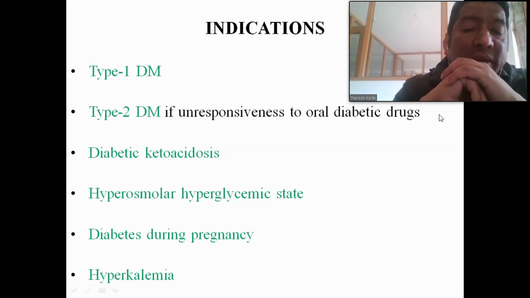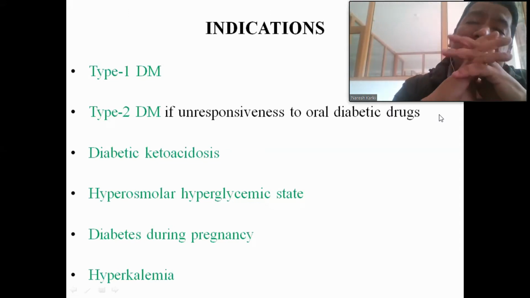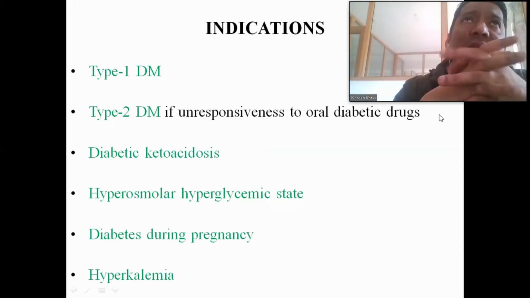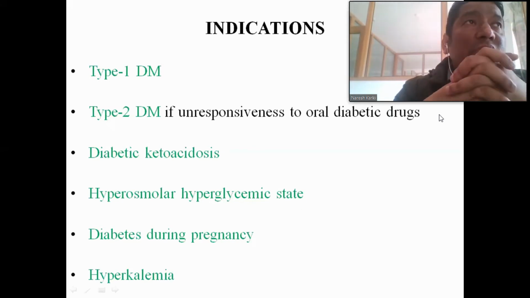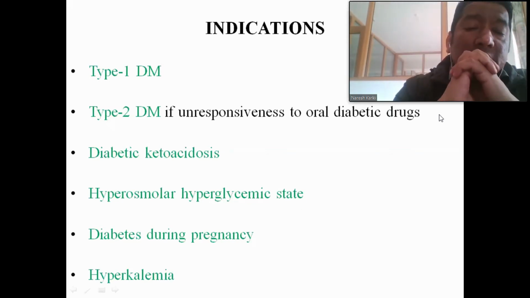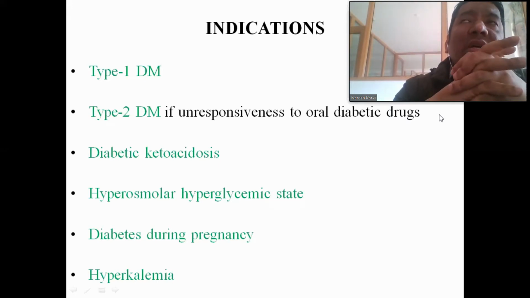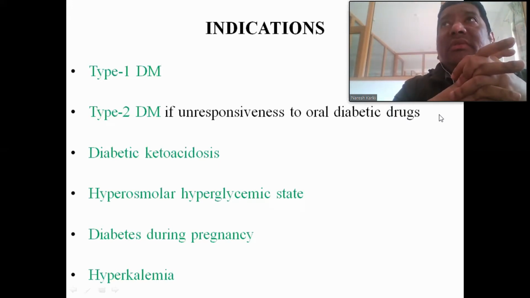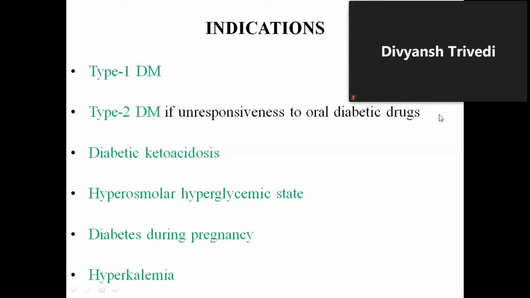Okay, and diabetes during pregnancy. If the pregnant woman has type 1 diabetes mellitus, then insulin is the therapy, we know. If the pregnant mother has type 2 diabetes mellitus, insulin therapy should also be given there because of the teratogenic effects of the oral hypoglycemic agents. Okay, that is the reason.